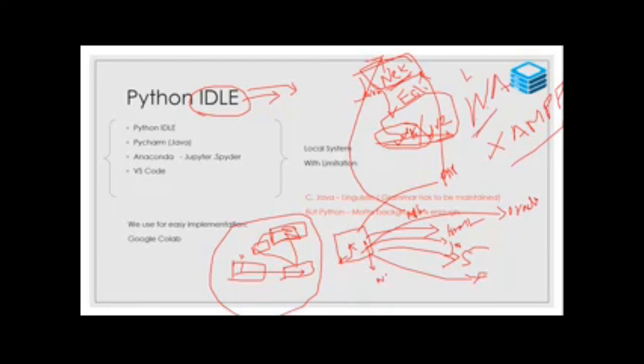W is for Windows, L is for Linux, X is for any OS. This is the meaning. So what is the term AMP? X is for any OS, W is for Windows, L for Linux. So this is a tool.